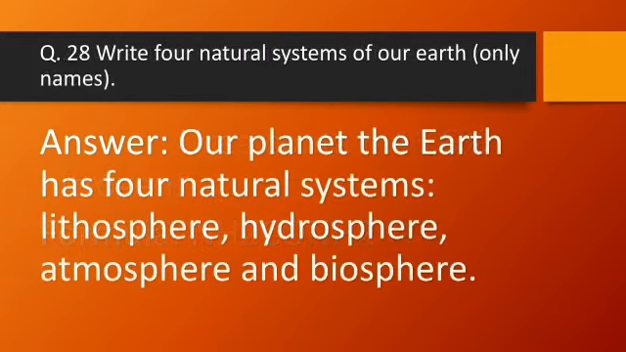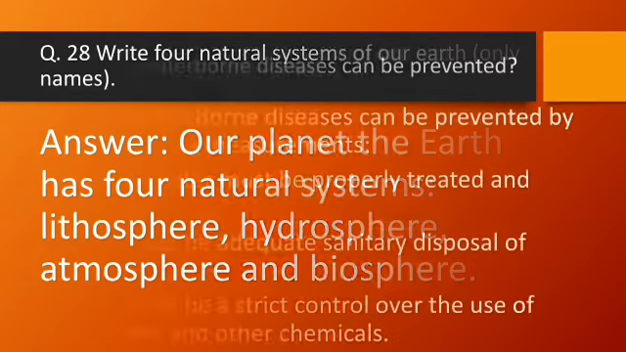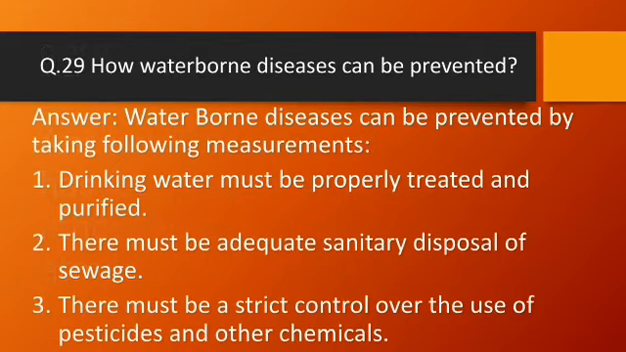Question number 28, write four natural systems of our Earth, only names. Answer, our planet, the Earth, has four natural systems: the lithosphere, hydrosphere, atmosphere and biosphere. Question number 29, how can waterborne diseases be prevented? Answer, waterborne diseases can be prevented by taking the following measures. Drinking water must be properly treated and purified. There must be adequate sanitary disposal of sewage. There must be a strict control over the use of pesticides and other chemicals.